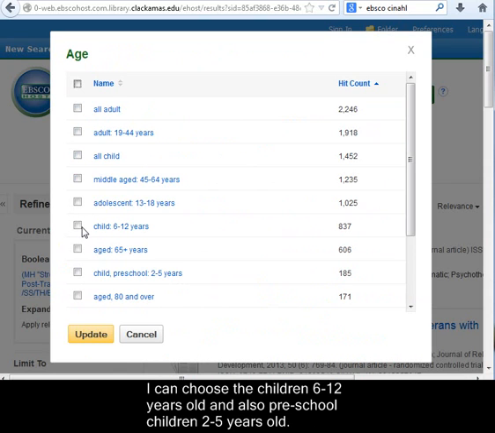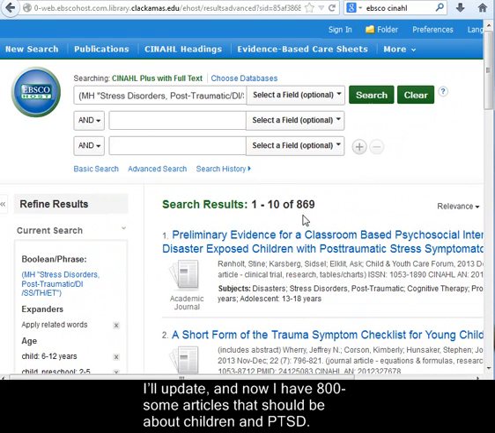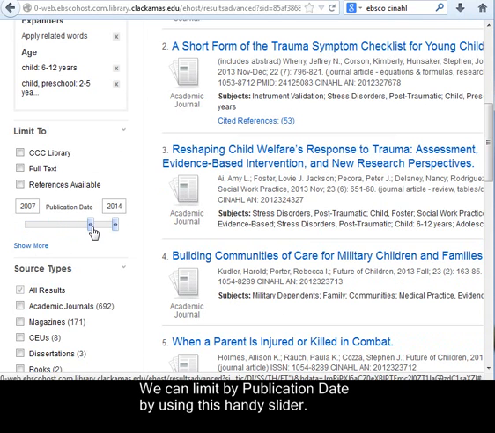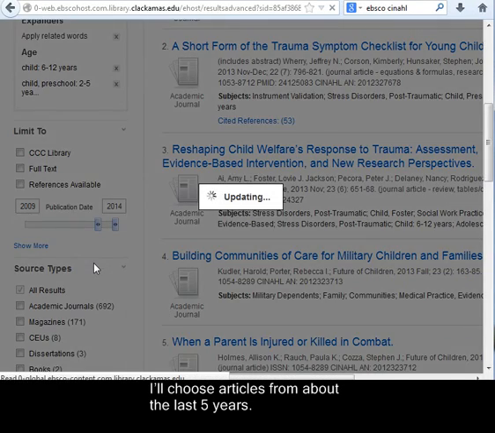So from here, I can choose the children 6 to 12 years old and also preschool children 2 to 5 years old. I'll update. And now I have 800 some articles that should be about children and PTSD. The other useful limits are the same ones we have in any of the EBSCO databases. We can limit by publication date by using this handy slider. I'll choose articles from about the last 5 years.